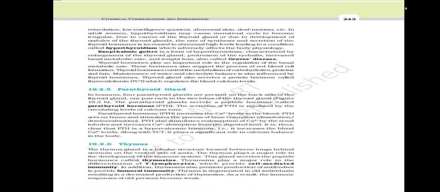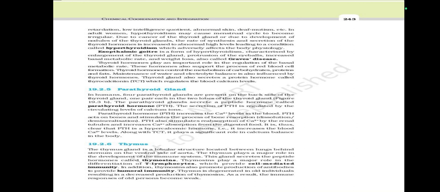The rate of synthesis and secretion of the thyroid hormones is increased to abnormally high levels, leading to a condition called hyperthyroidism, which adversely affects the body physiology.